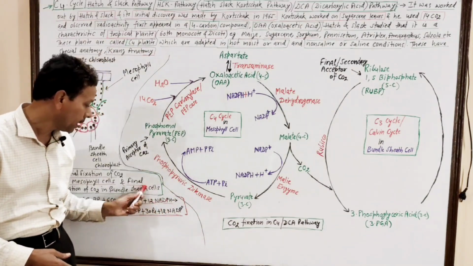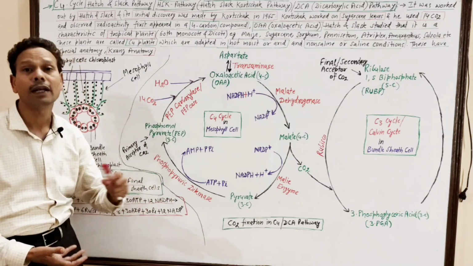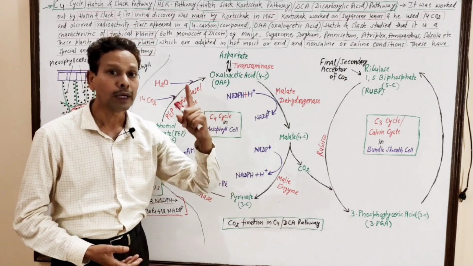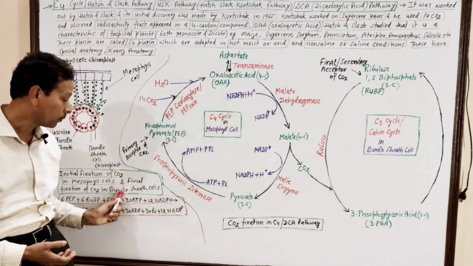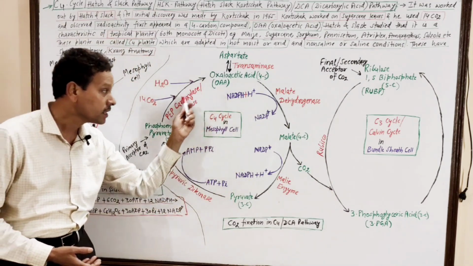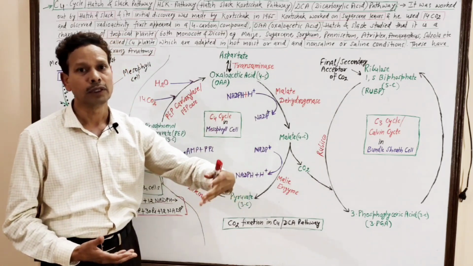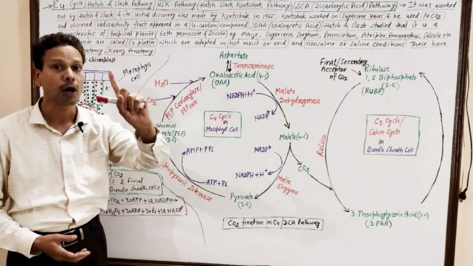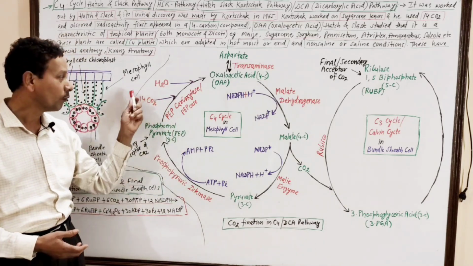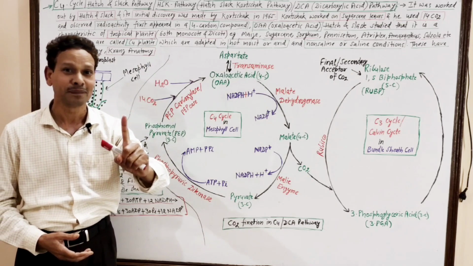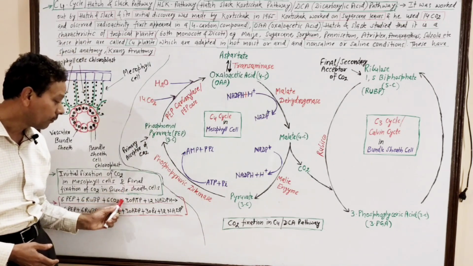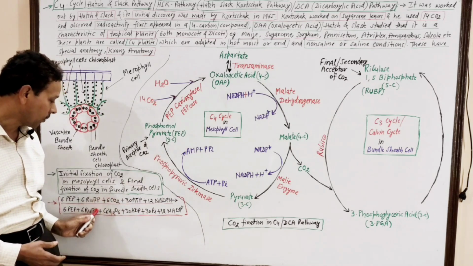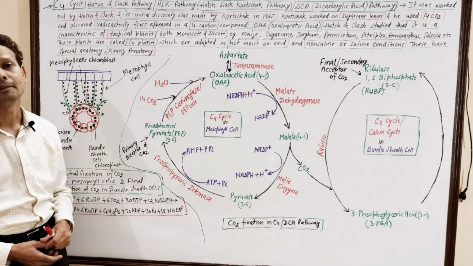Note down, 30 ATP molecules plus 12 NADPH. Note down, in the C3 cycle only 18 ATP are needed instead of 30 ATP. It means the C4 cycle is costly, requiring 30 ATP molecules for the fixation of 6 molecules of CO2. But 1 molecule of CO2 requires only 5 ATP and 2 NADPH for the formation of 1 glucose molecule.